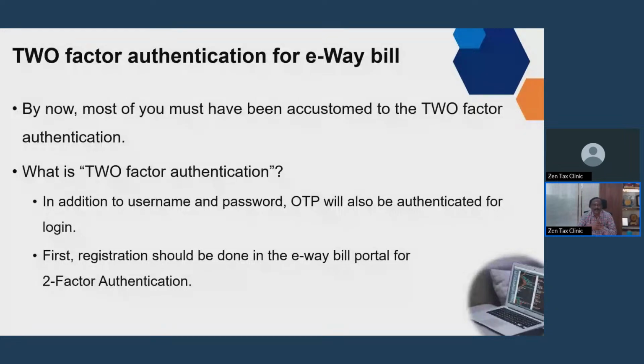Now with two-factor authentication, in addition to the password, an OTP will be sent to the registered mail ID. So one is the password, and the second authentication is the OTP. This type of two-factor authentication has come into force for e-way bill and also for e-invoice. So for both these aspects, you must have two-factor authentication.